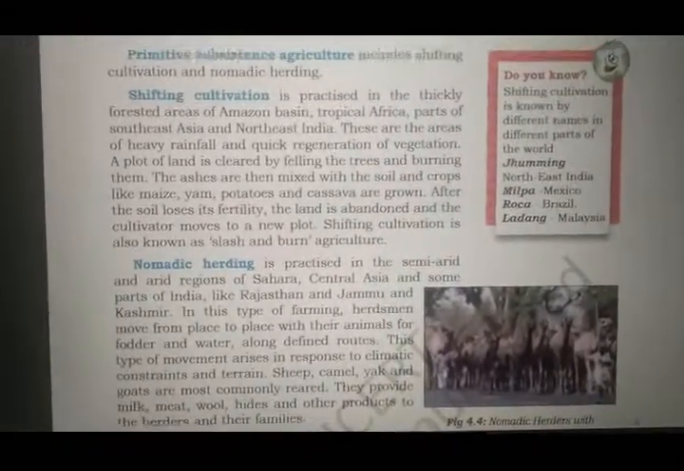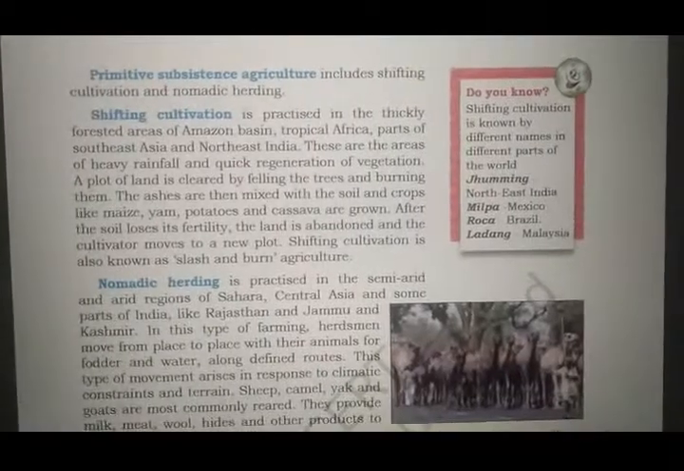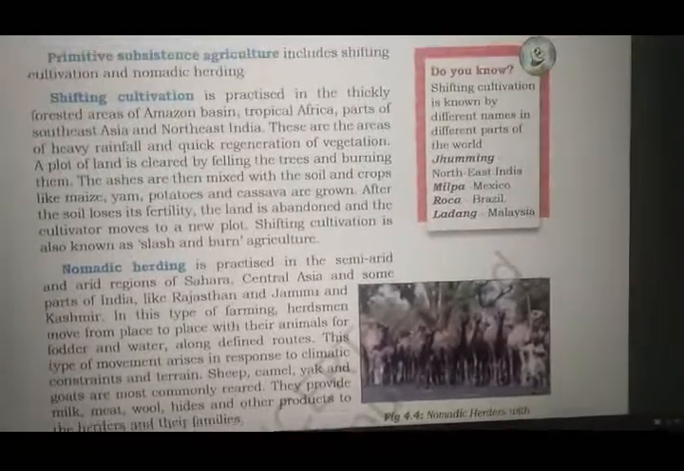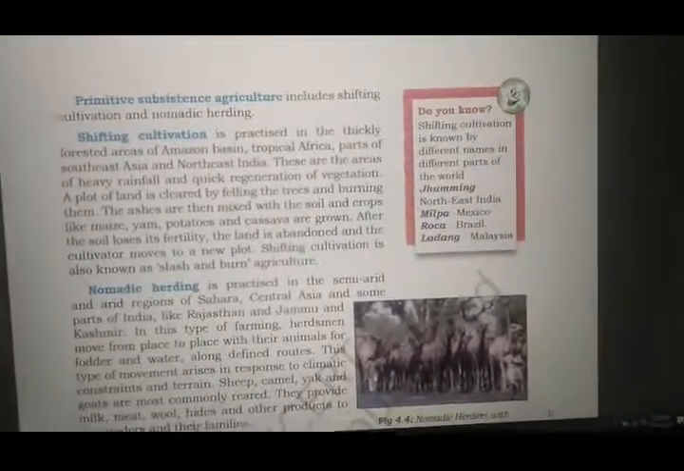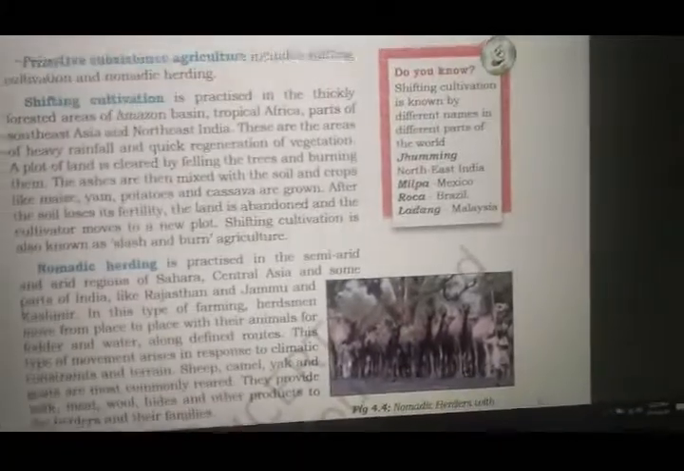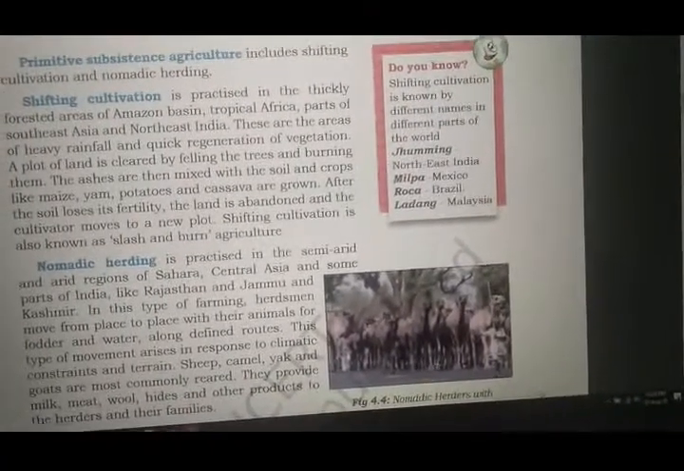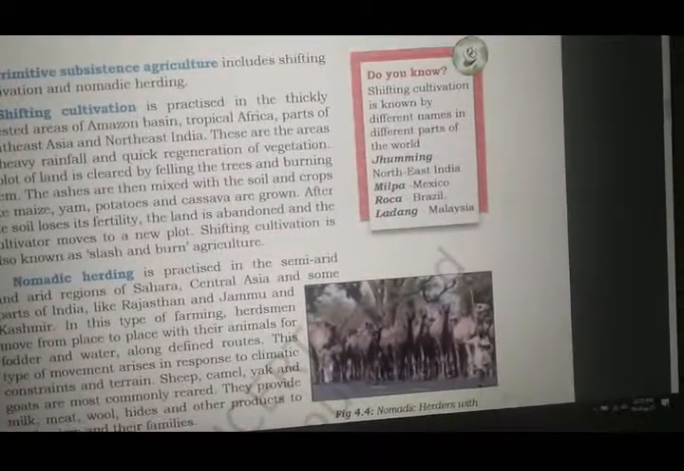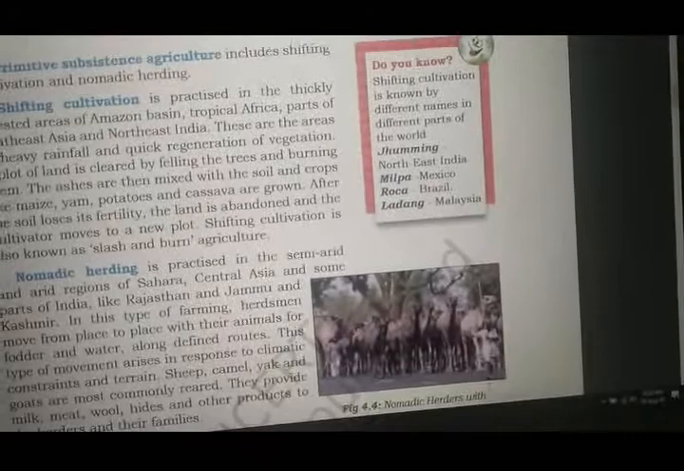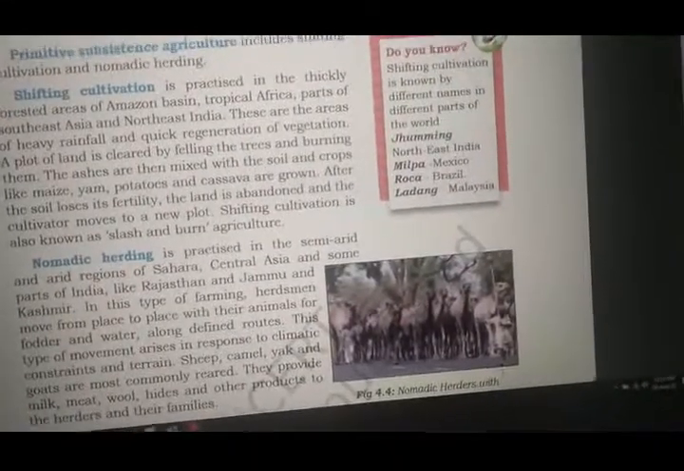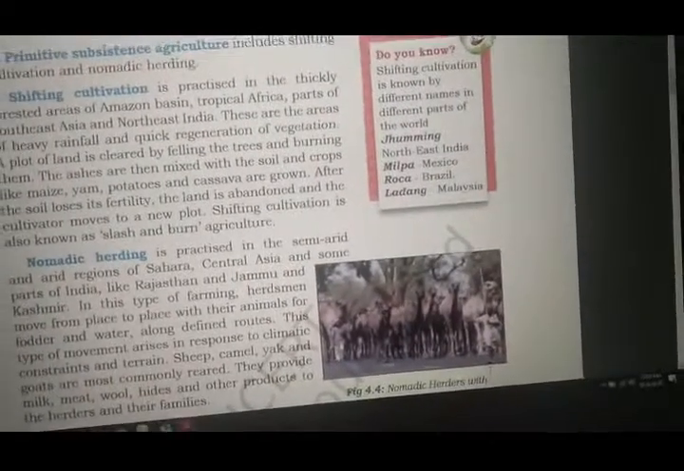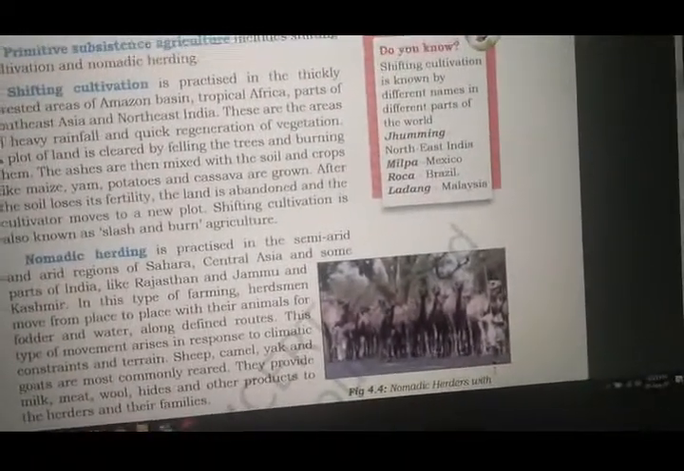There are various names for shifting cultivation all over the world. Do you know? Shifting cultivation is known by different names in different parts of the world. It is known as jhuming in northeast India. In the northeastern part of India, that is Meghalaya, Manipur, Tripura, Arunachal Pradesh, Assam, all these places, they call shifting cultivation jhuming. Milpa is the name for shifting cultivation in Mexico, Roca in Brazil and Ladang in Malaysia. So this is very important, you need to remember the names.